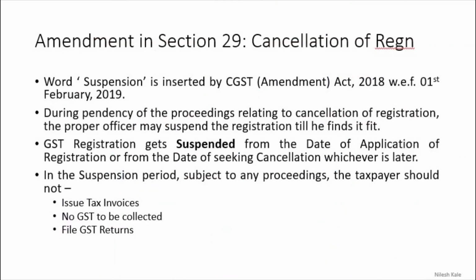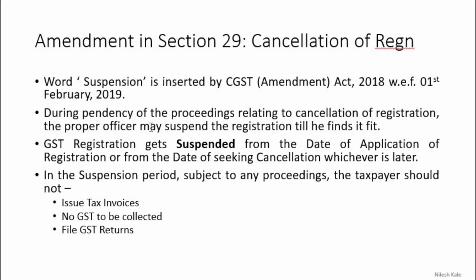There is an amendment, friends. There is an amendment in section 29, that is cancellation of registration. The word suspension is inserted by the CGST Amendment Act with effect from 1st of February 2019.